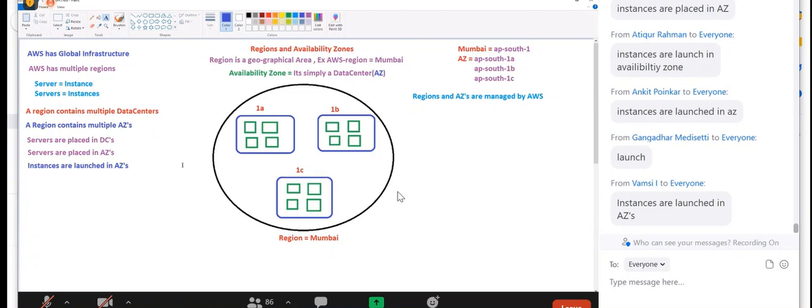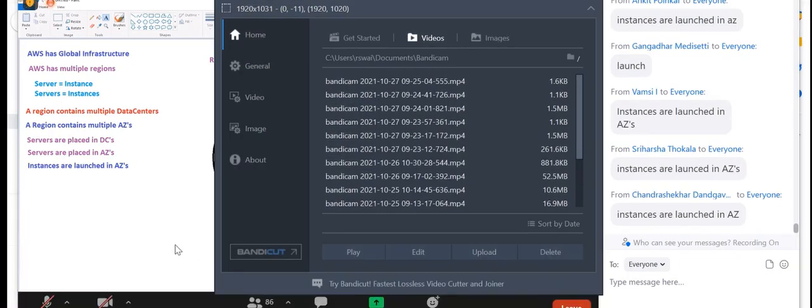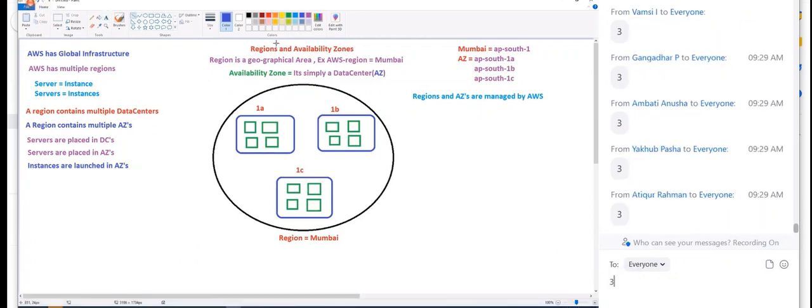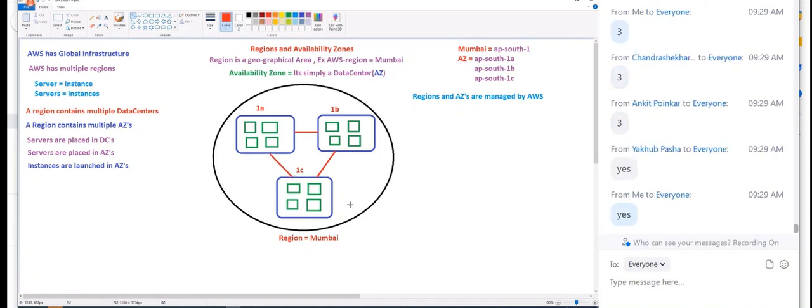Getting it? Okay. Now, how many availability zones are there in Mumbai? 3. So these 3 availability zones can communicate with each other. That means, guys, one server from 1A can talk to another server in 1B? Yes.